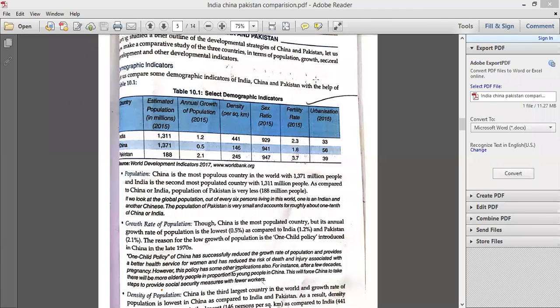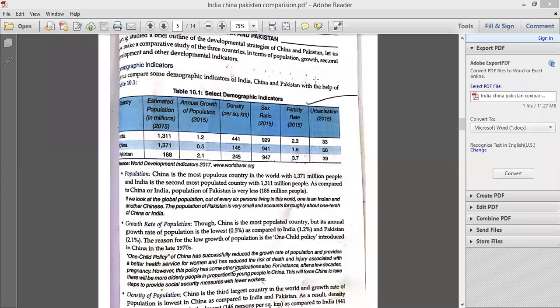Okay, let's continue to the next point. After population and annual growth rate of population, we have density per square kilometer. Density, you all know, means how many people are living per square kilometer.